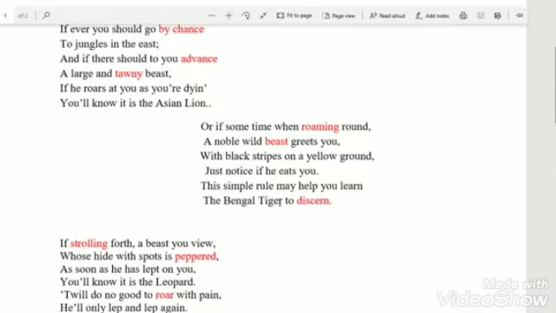Then the next one is allusion. Again, as in the first stanza, a famous species of animal was used. That was the Asian lion. Here again, the Bengal tiger was used. And one more, that is assonance. That is the use of vowel sound O. If sometime when roaming around, here O, row, some O, row.